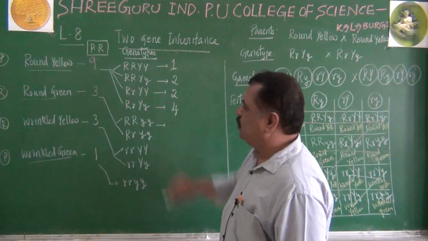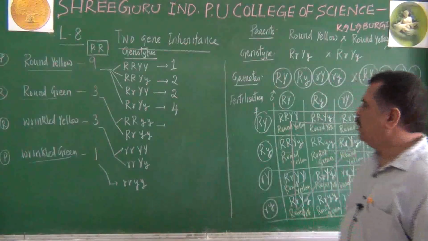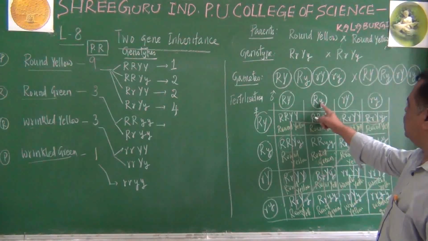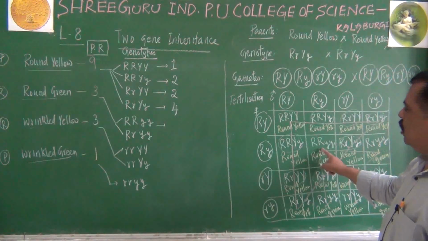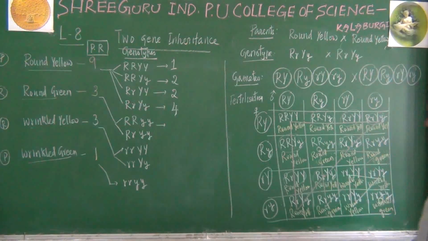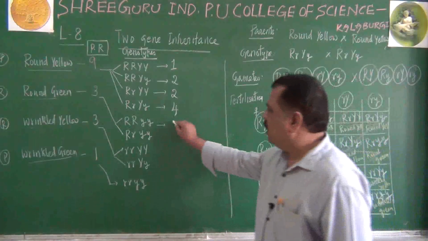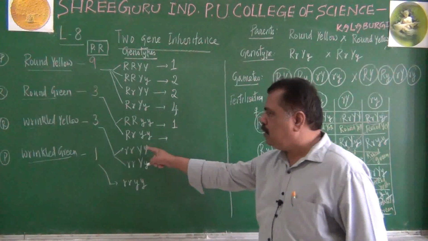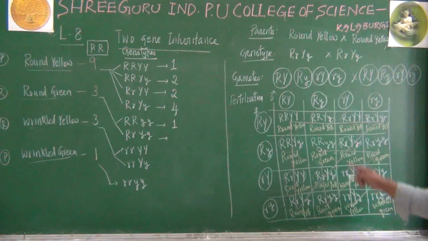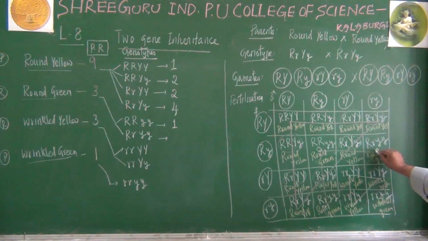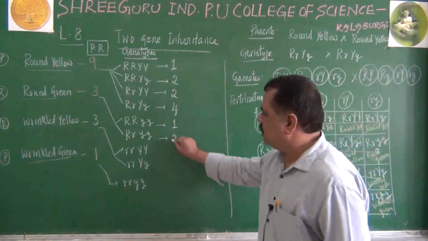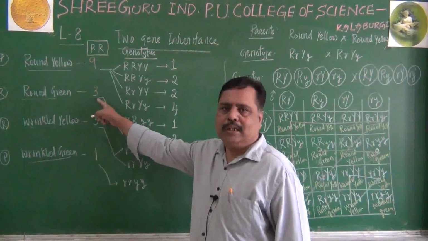Let us come to this genotype. Capital R, small y, small y. Small y means, let us consider this one and this row only here. Capital R, small y, this is one individual. Then, I think no one is there. This is the only individual here. How many individuals are capital R, capital Y, small y? Capital R, small y, small y. Here you can see one. Capital R, small y, small y. Here you can see one. These are the 2 individuals. 1:2. That is nothing but a 3 number here.